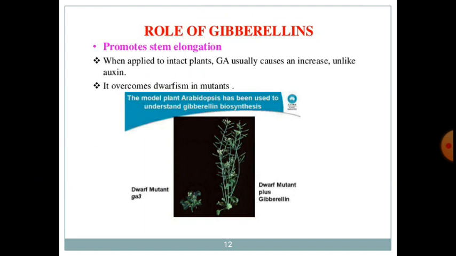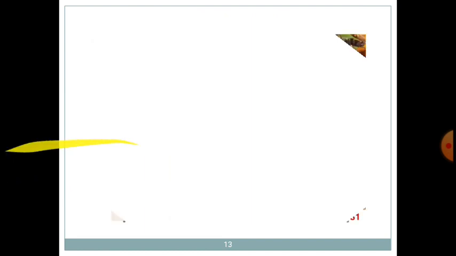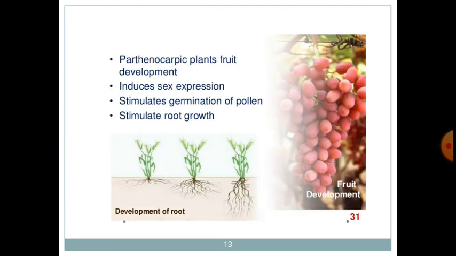This model plant has been used to understand gibberellin biosynthesis. It overcomes dwarfism, that is, when a plant doesn't grow in height, which is called dwarfism, and it causes a mutant. These are again the uses of gibberellin. It increases fruit development, induces sex expression in the plant, stimulates germination of pollen, and stimulates root growth. That development of fruit and increase in root takes place due to the addition of gibberellin.